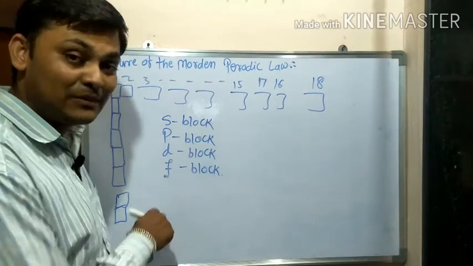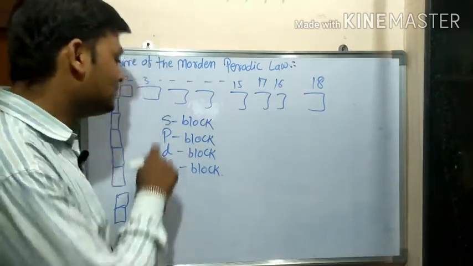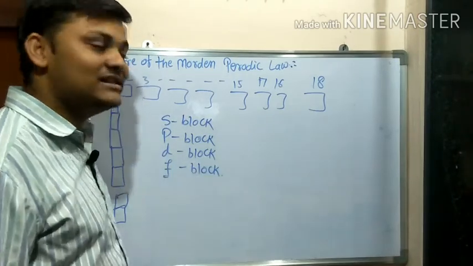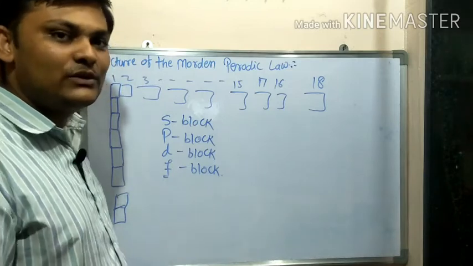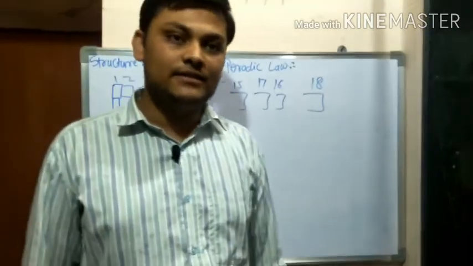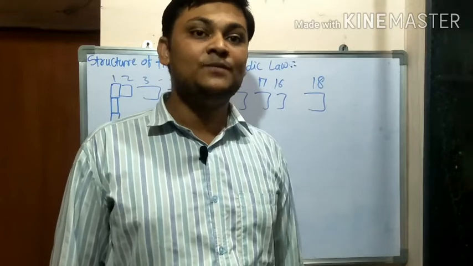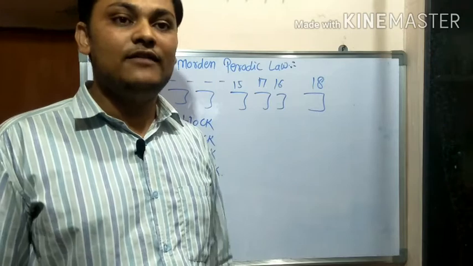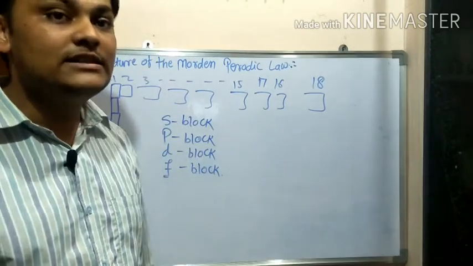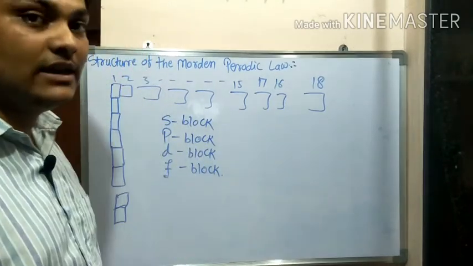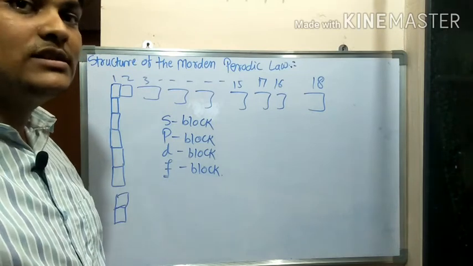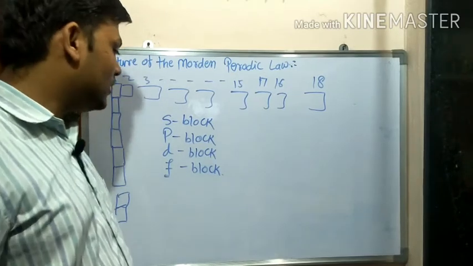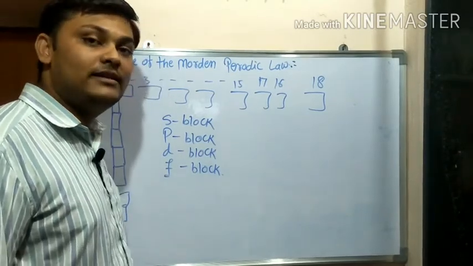This f block, the lanthanide series, is placed at the bottom. The s block is the first 2 groups, the p block is groups 13 to 18, and the d block is the rest. We will discuss it in detail. These 4 blocks, s, p, d and f, classify the elements across the groups 1 to 18.